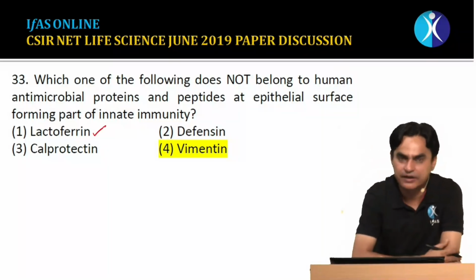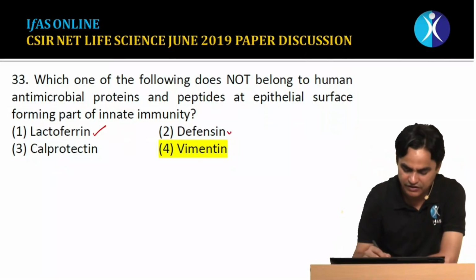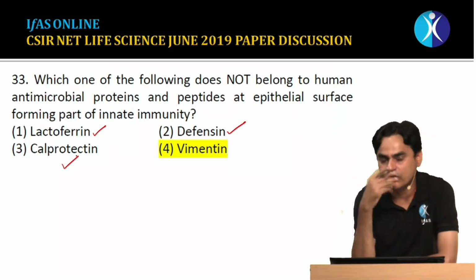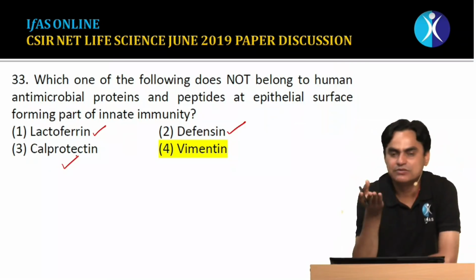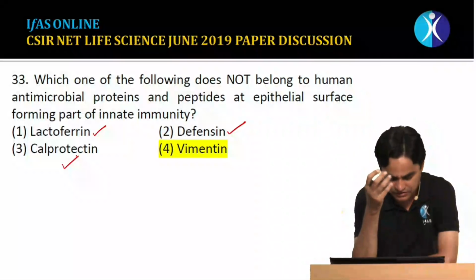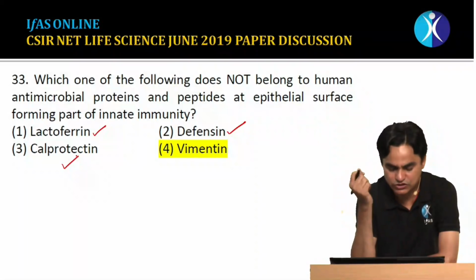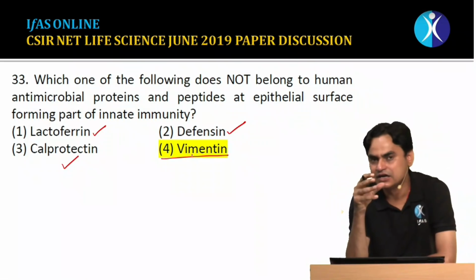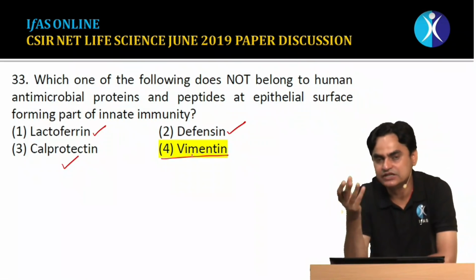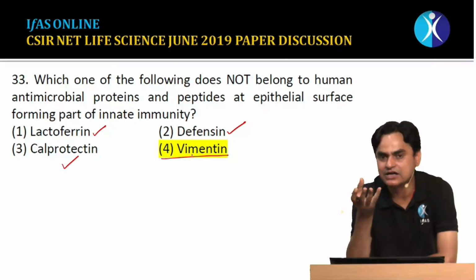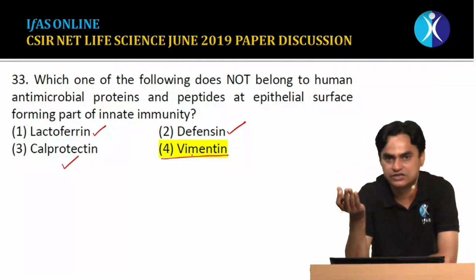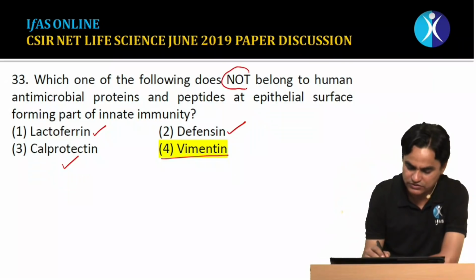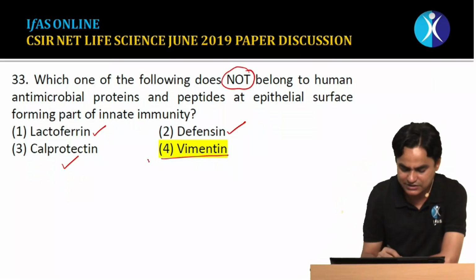Yes, we know that it has an important role in innate immunity. Defensin also has a very important role in innate immunity. Even calprotectin also has a very important role in innate immunity. We have studied about these proteins in microbiology or immunology topics. There is no role of vimentin in defense. Vimentin is an intermediate filament, a type 3 intermediate filament. It is a cytosolic protein. It is not secreted outside. It does not have any kind of role in defense. So which does not belong to the antimicrobial proteins? The answer is vimentin.